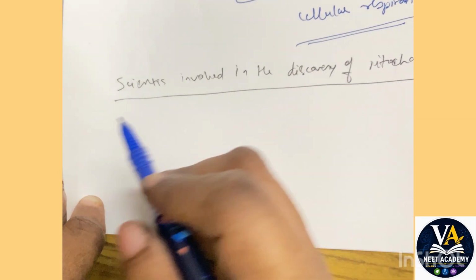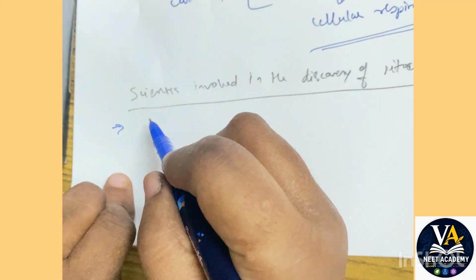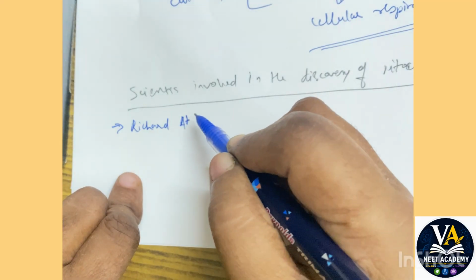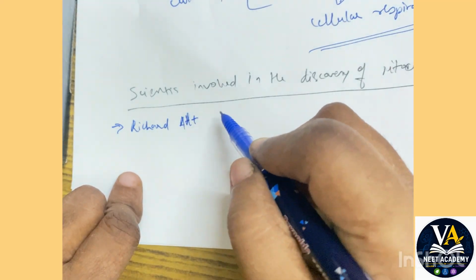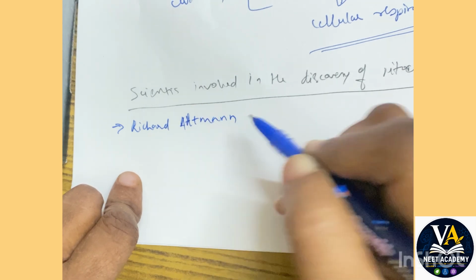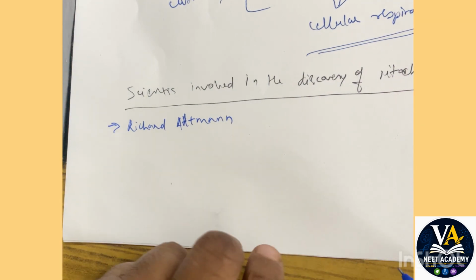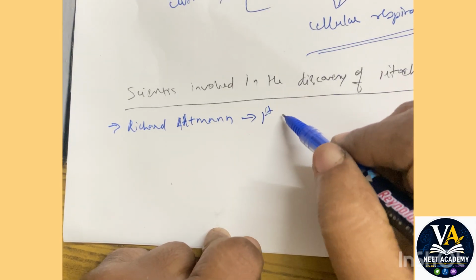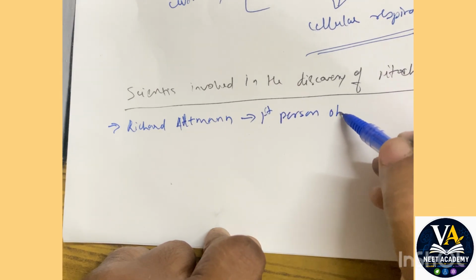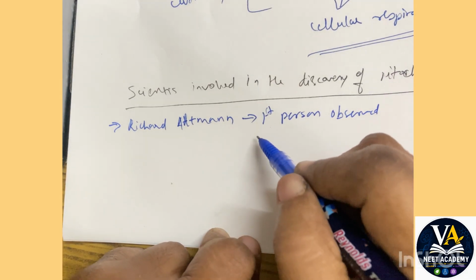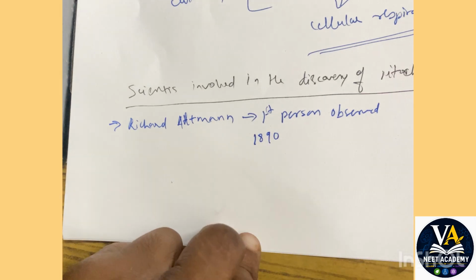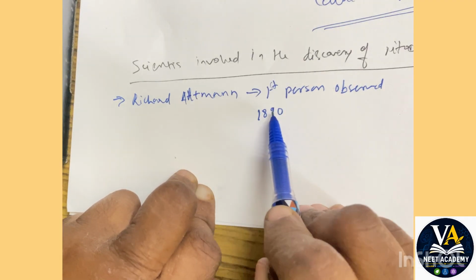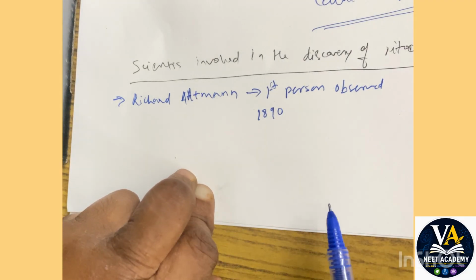So we'll see. First scientist was Richard Altman, A-L-T-M-A-N-N. Richard Altman. Now he was the first person who observed mitochondria in the year 1890. Richard Altman in the year 1890 was the first person who observed mitochondria.